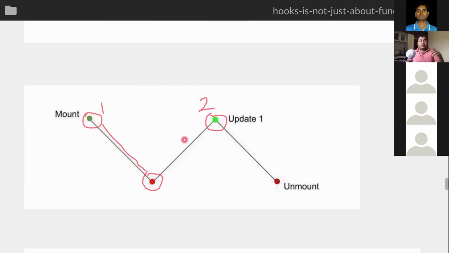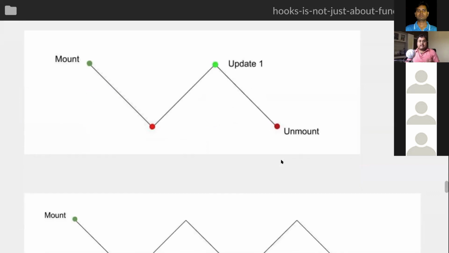Whenever you add more updates, you basically add this kind of pattern. And whenever you create some effect in update one, that will now get cleaned up in unmount. So whenever you run the next effect, the cleanup of the previous effect runs just before that.